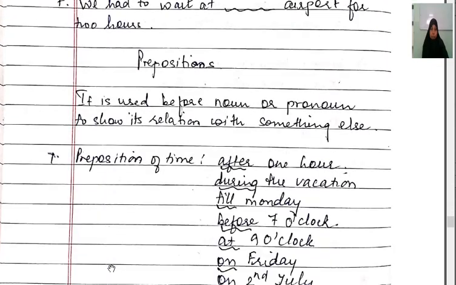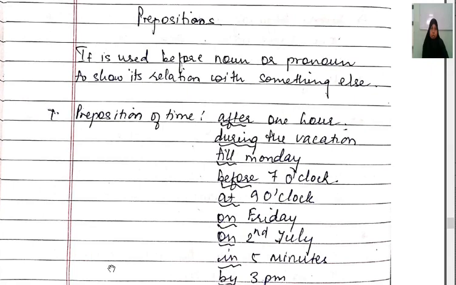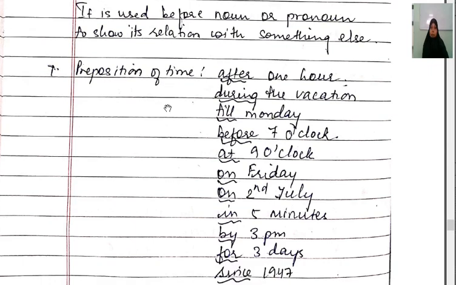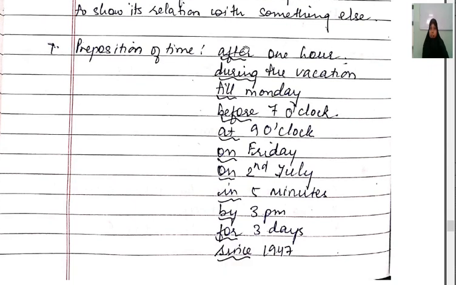Now see the next topic, that is preposition. What is a preposition? A preposition is used before a noun or pronoun to show its relation with something else. There are different kinds of prepositions. The first one is preposition of time. I have underlined the prepositions. All these are what? Prepositions which